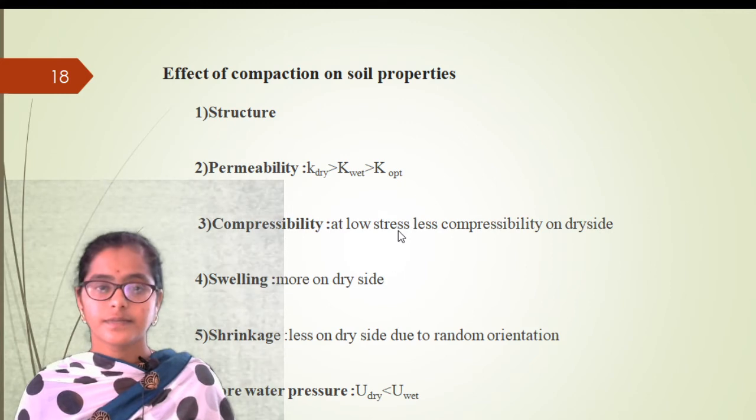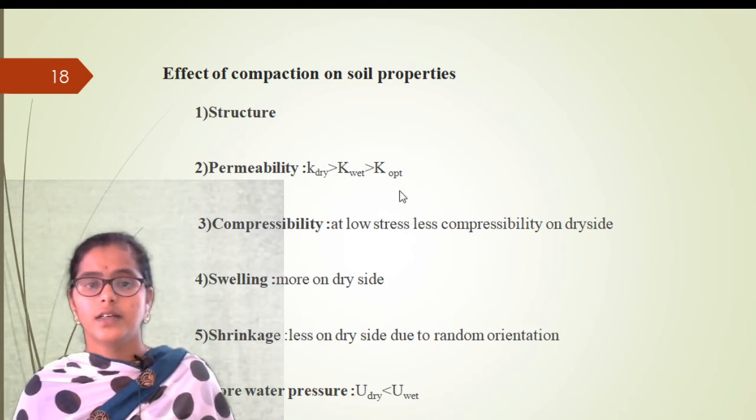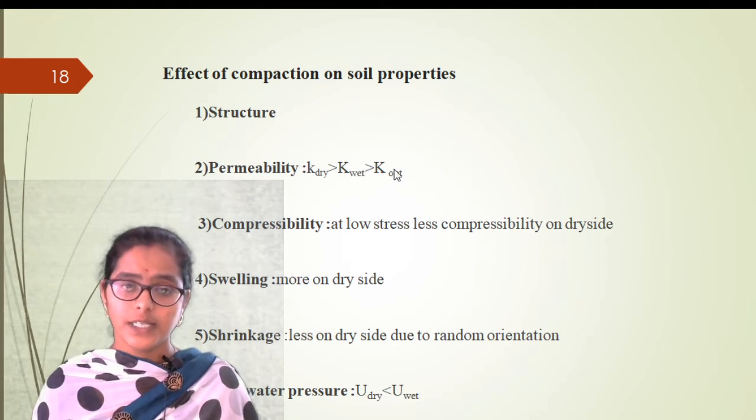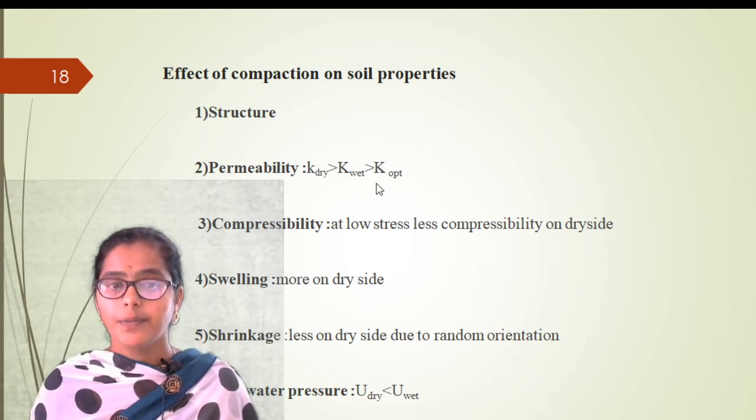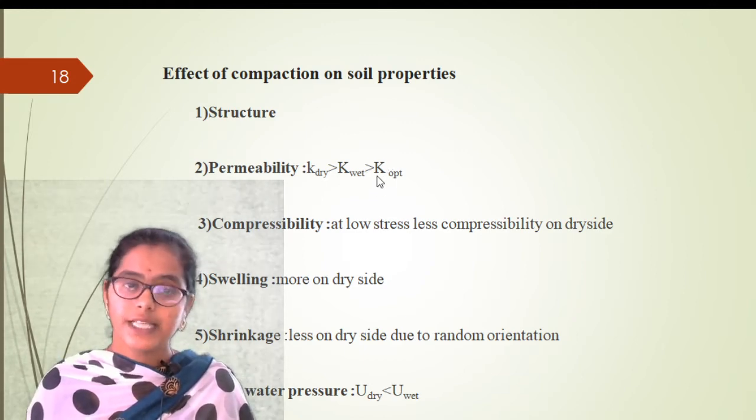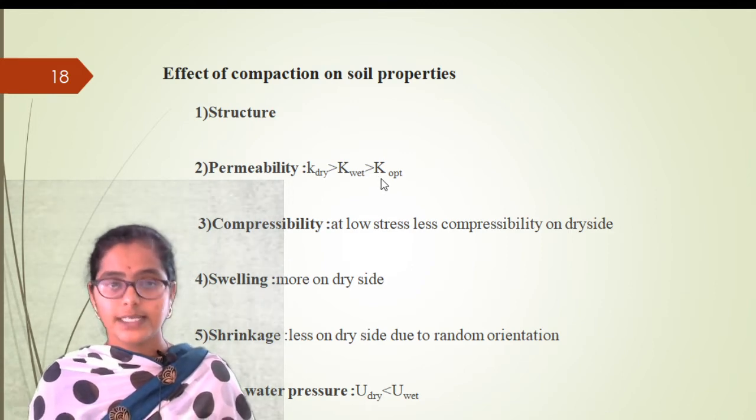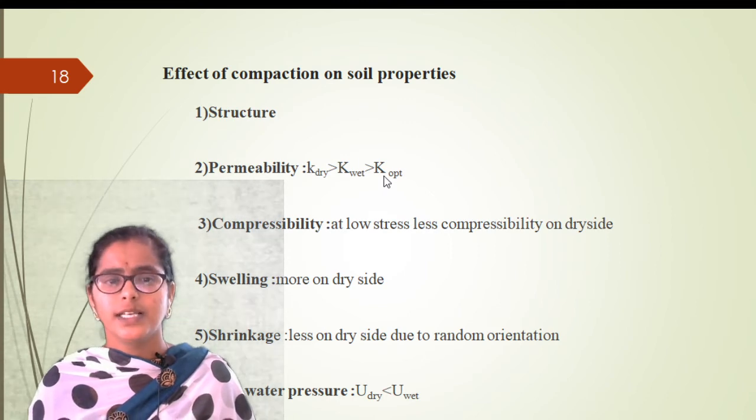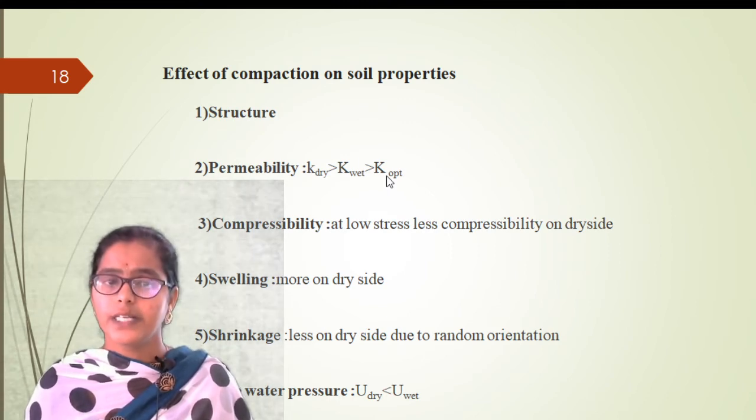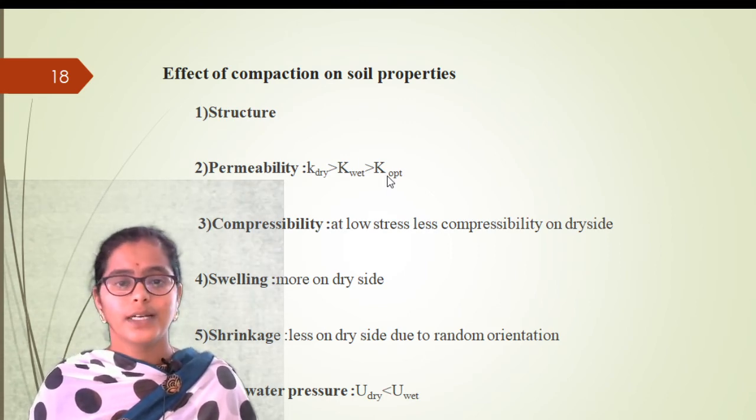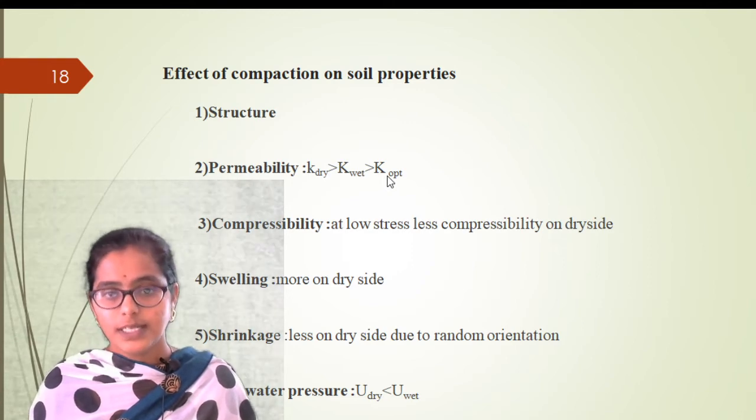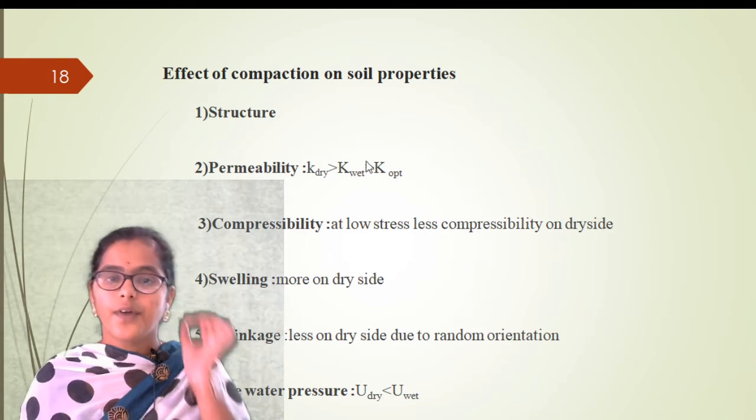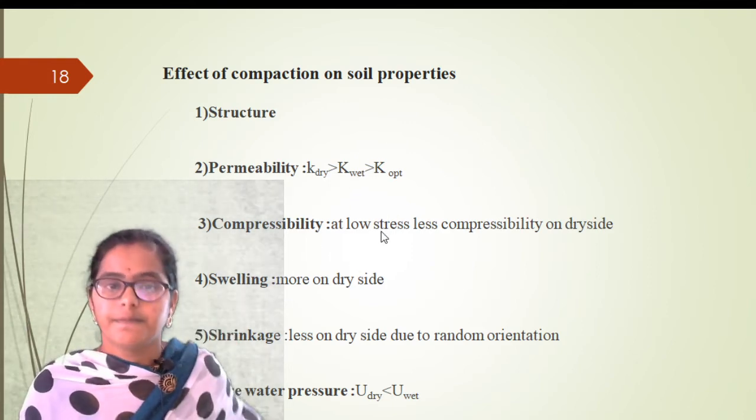Compressibility. So it is at the optimum side, again more or less. What does it mean? We can obtain optimum moisture content only at the maximum dry density. So it is said that the soil has achieved maximum density, so there is very little chance for the flow of water through the soil, right? So obviously the permeability will be less at the maximum dry density point.